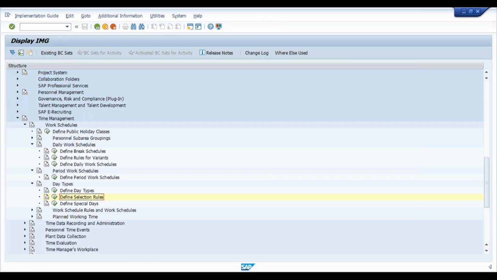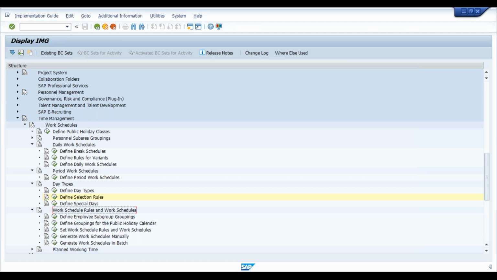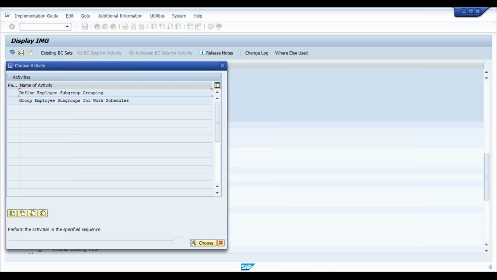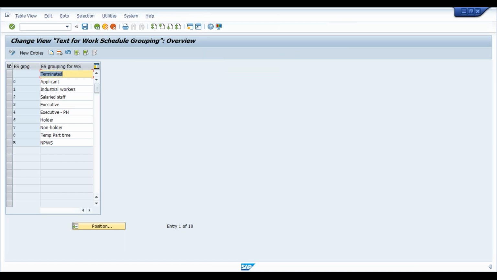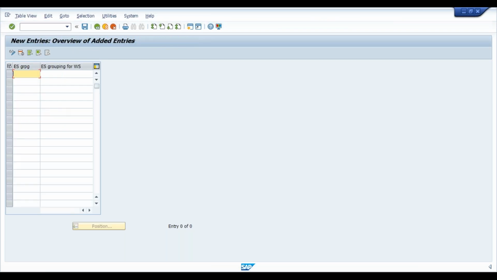Now the further configuration we'll try to cover in this section is work schedule rule and work schedule. First click on define employee subgroup grouping. Click on new entries and enter the ES grouping.